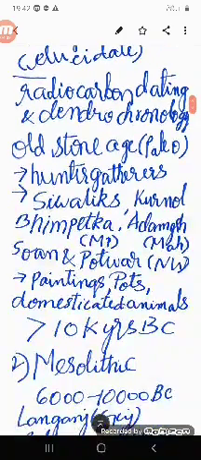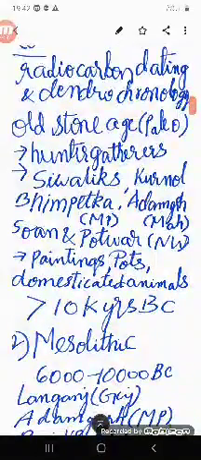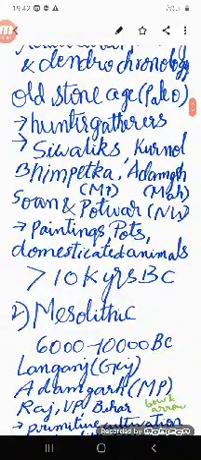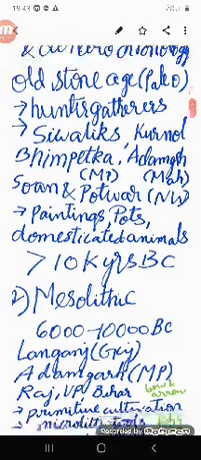So the standard classification of the ancient civilization goes like this. First we have the Old Stone Age, that is the Paleolithic age. The basic characteristics were that the people of that stone age were hunter-gatherer type, and the major places were Shivaliks, Kurnool, Bhimbetka, Adamgarh, Son and Potwa. Paintings, pots, and domesticated animals. So this Old Stone Age timeline is greater than 10,000 years BC.